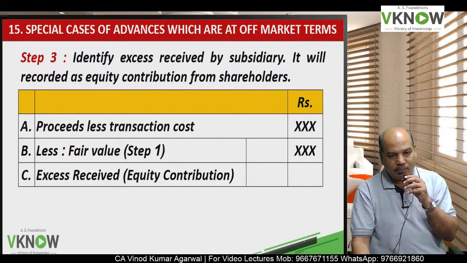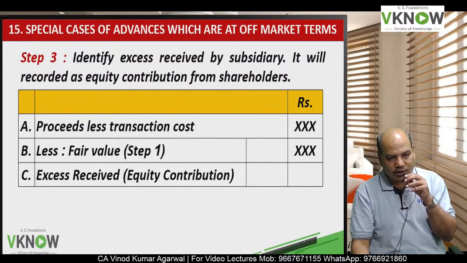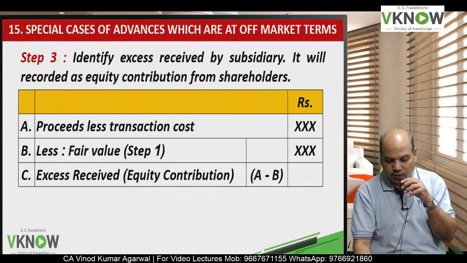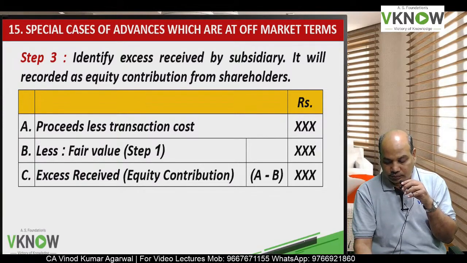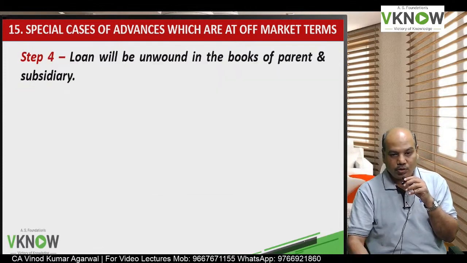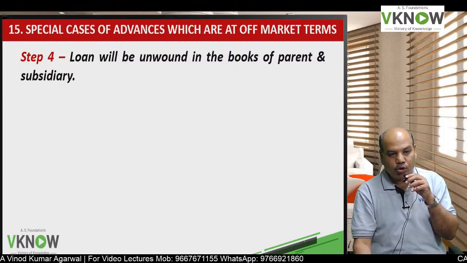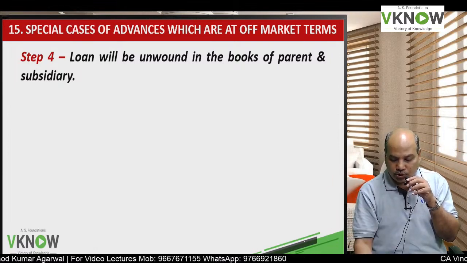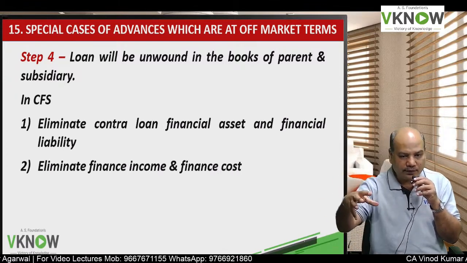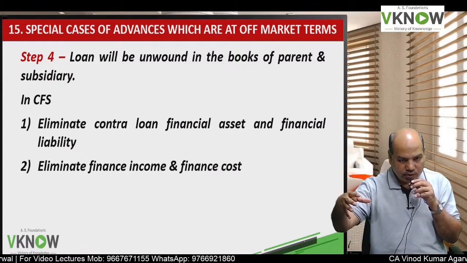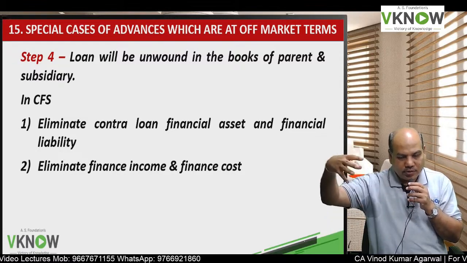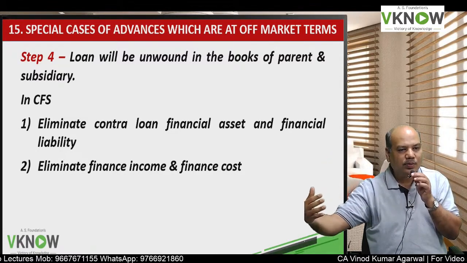Very interesting. Parent will show excess amount as investment in subsidiary. Subsidiary will show equity contribution from parent in the separate financial statement. Then over a period of time, the loan will be unwound in the books of parent and subsidiary. Now we'll come to CFS. In CFS what happens? One party is showing financial asset, one party is showing financial liability.